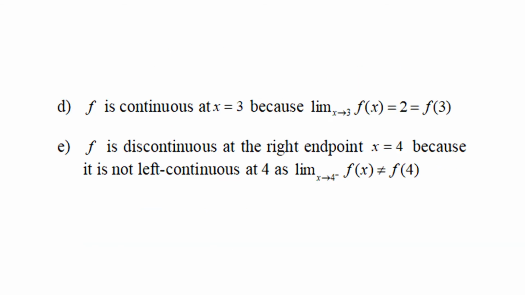f is continuous at x equal to 3 because the limit of f of x as x approaches 3 equals 2, which equals f of 3. f is discontinuous at the right endpoint x equal to 4 because it is not left continuous at 4, as the limit of f of x as x approaches 4 from the left is not equal to f of 4.